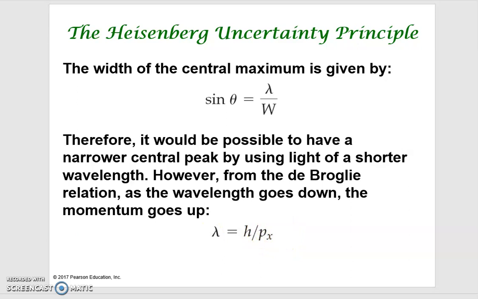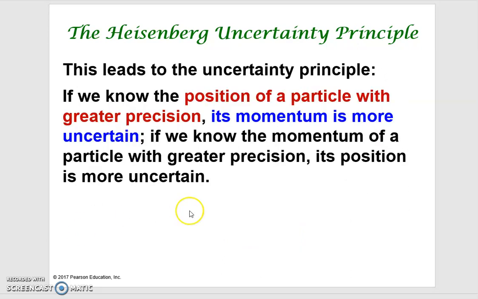So this is the first form of the Heisenberg uncertainty principle. If the position is described more precisely, then the momentum is more uncertain. And vice versa: if you try to make the momentum of the particle more precise, then you have trouble describing the position, so the position is less precise.